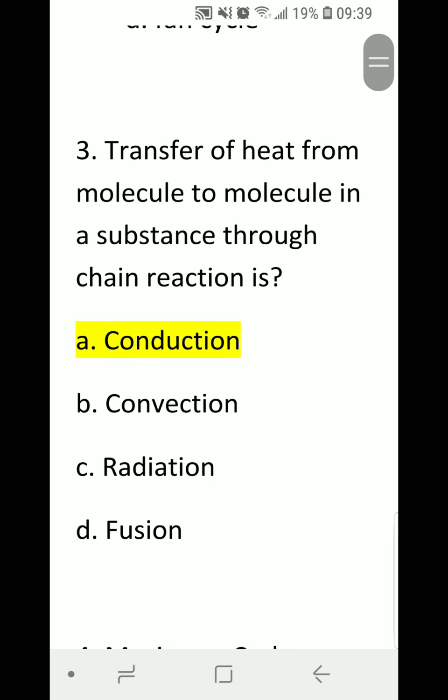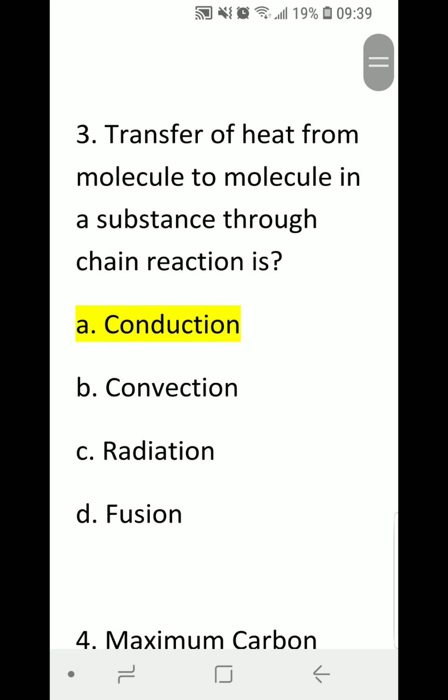Number 3. Transfer of heat from molecule to molecule in a substance through chain reaction is A. Conduction. B. Convection. C. Radiation. D. Fusion. Correct answer is A. Conduction.